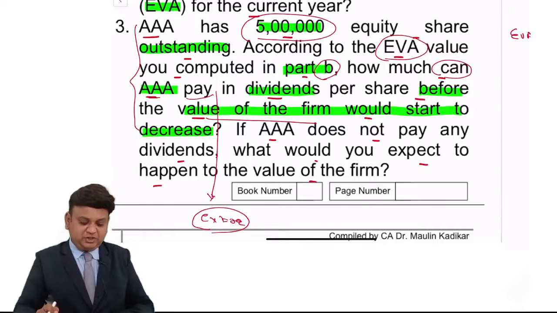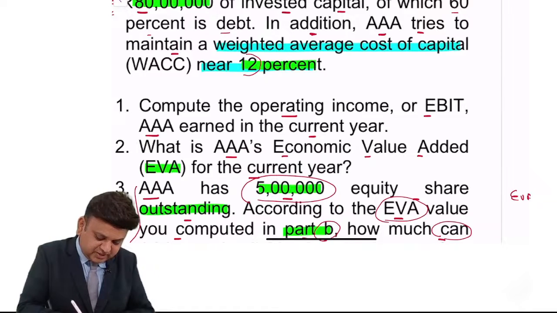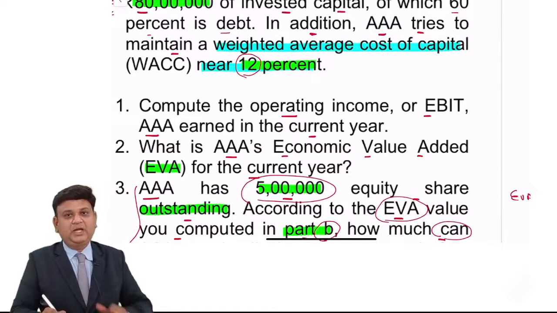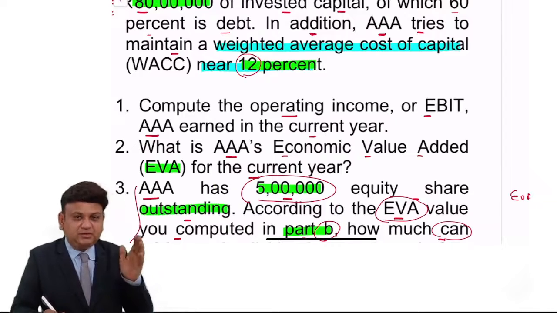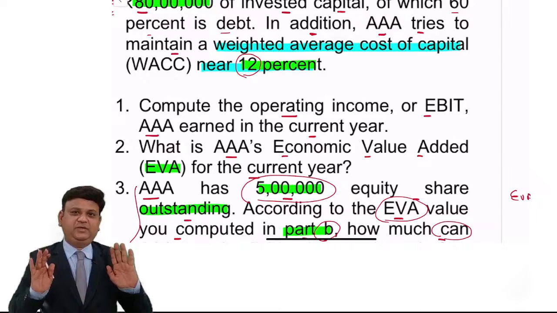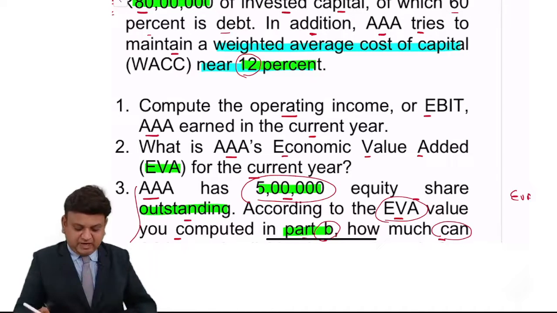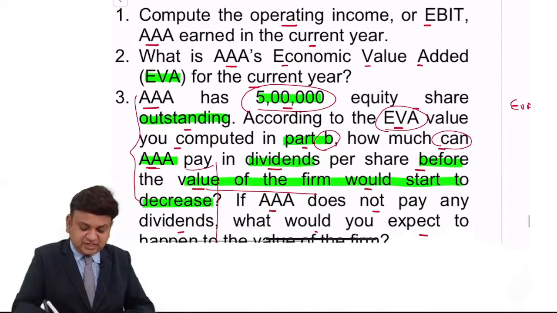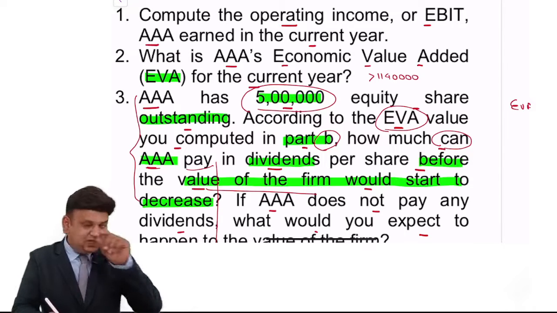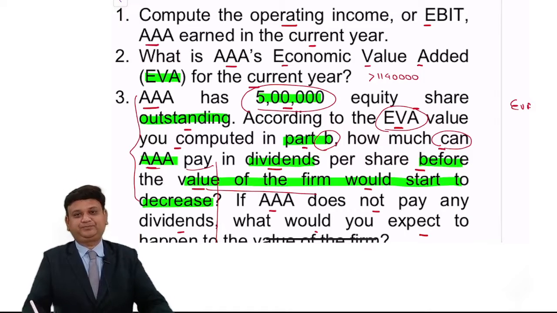Understand that the normal expectation of equity shareholders is already incorporated in the weighted average cost of capital. Now, if you pay extra dividend, what will happen? No problem, you pay extra dividend; we have extra earning. However, when you pay an amount greater than 11 lakh 40,000, the value of the firm would start decreasing.